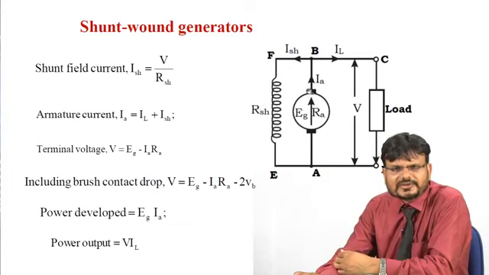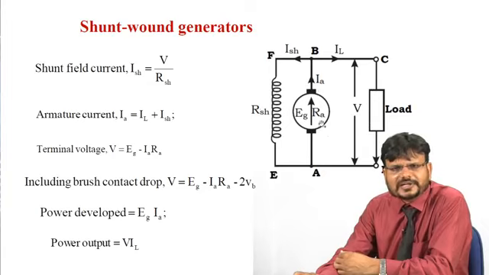Now notice that the armature current is divided into two paths, the load current and the shunt field current. So IA is equal to IL plus ISH. Now what is the equation of this terminal voltage V?